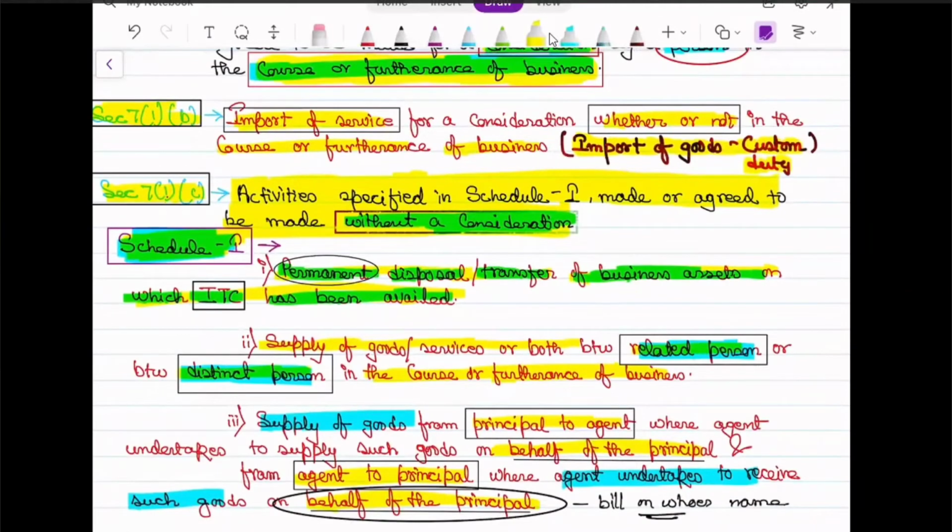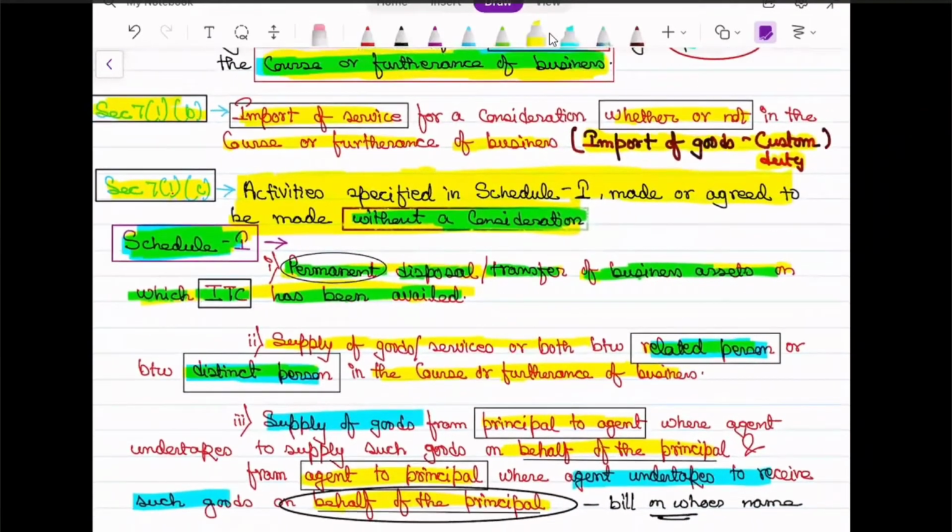The first point which comes up is permanent disposal or transfer of business asset on which ITC has been availed. What does this mean? If you are permanently disposing of an asset, maybe it's waste, or maybe you are closing down the business and the business asset is of no use, so you are donating it, disposing of it, throwing it out, or transferring it to someone without consideration.